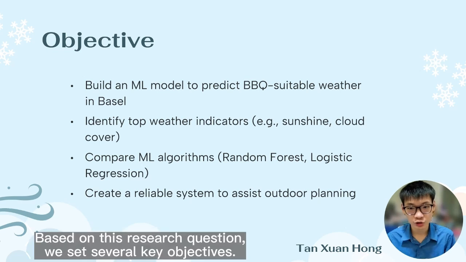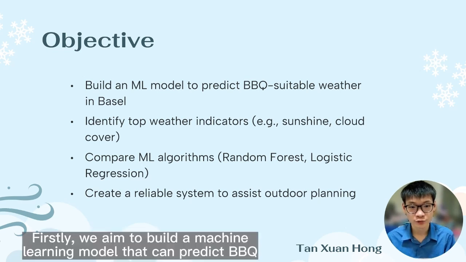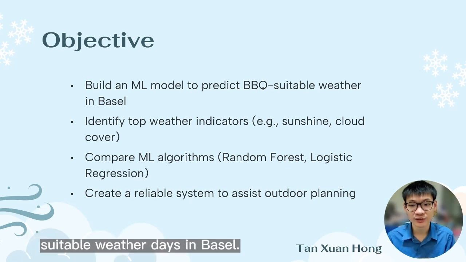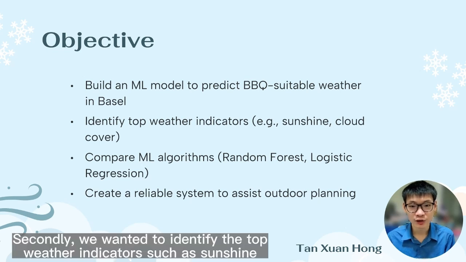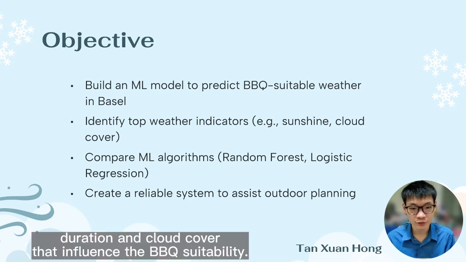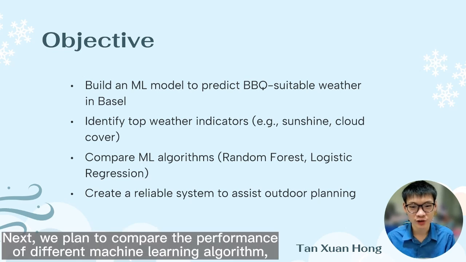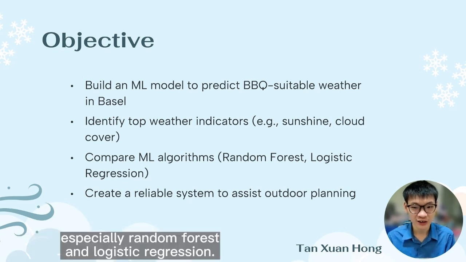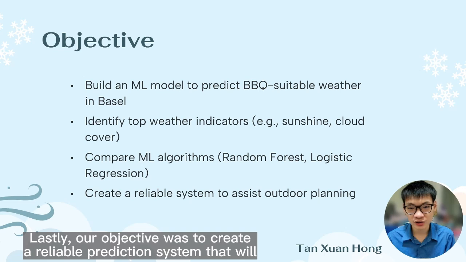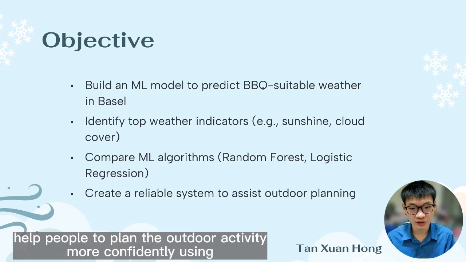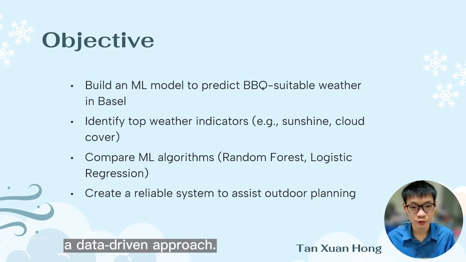Based on these research questions, we set several key objectives. Firstly, we aim to build a machine learning model that can predict BBQ suitable weather days in Basel. Secondly, we want to identify the top weather indicators such as sunshine duration and cloud cover that influence the BBQ suitability. Next, we plan to compare the performance of different machine learning algorithms, especially random forest and logistic regression. Lastly, our objective is to create a reliable prediction system that would help people plan the outdoor activity more confidently using a data-driven approach.